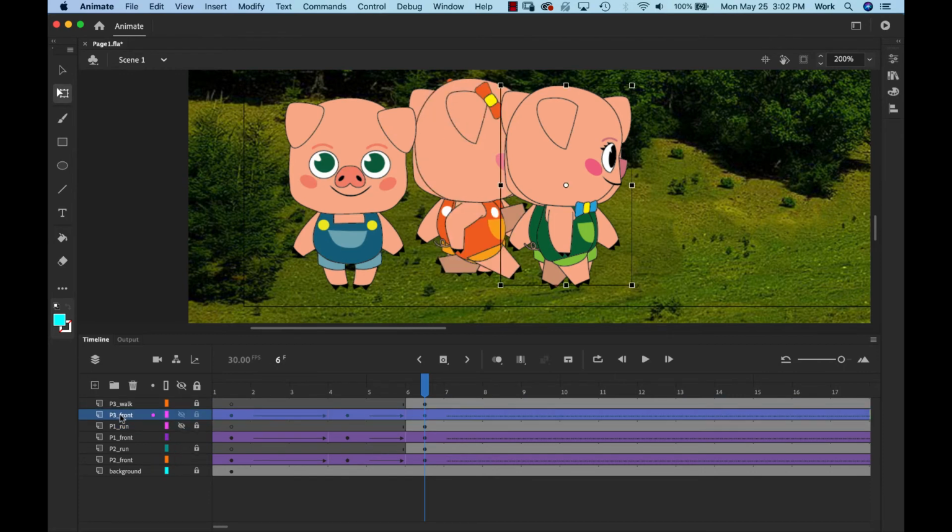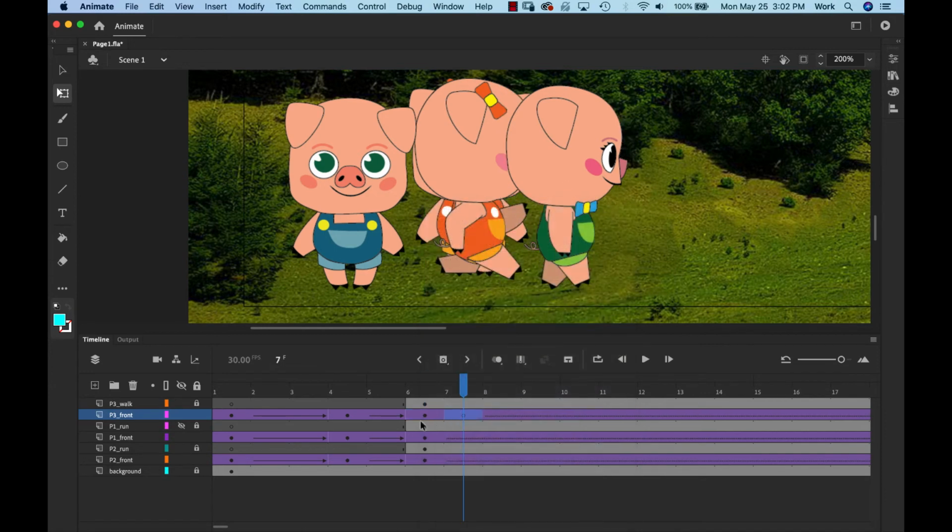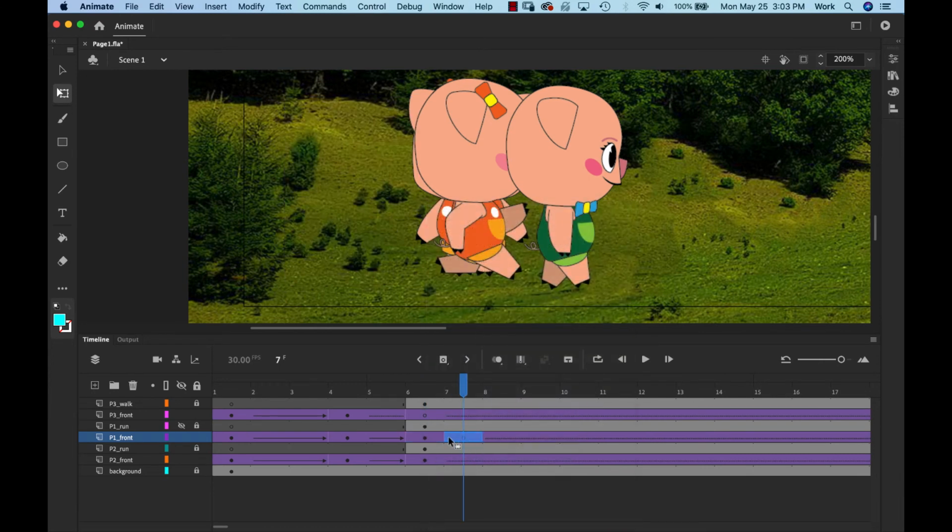Now go to the P3, which is underneath the front poses. I'm going to start with P3 front, and I'm going to select that keyframe, right click and say Convert to Blank Keyframe. What may occur, as you can see, is that it moved over, but all you need to do is drag that blank keyframe on top of the keyframe, and that will become the blank keyframe. We're going to go to P1 front, select that keyframe, right click, Convert to Blank Keyframe, and drag that keyframe.